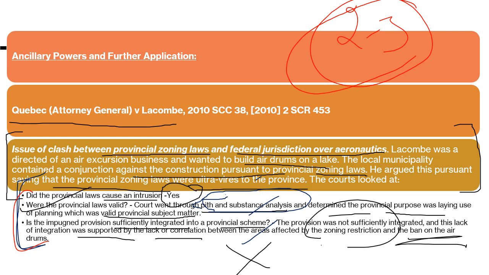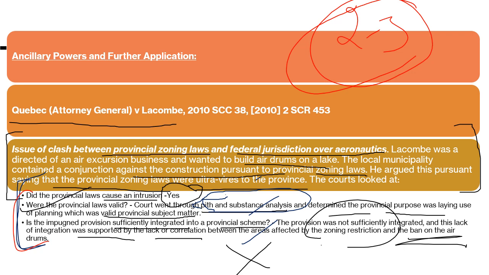For example, there's a federal legislation, and the subject matters included in their particular law are from provincial authority.